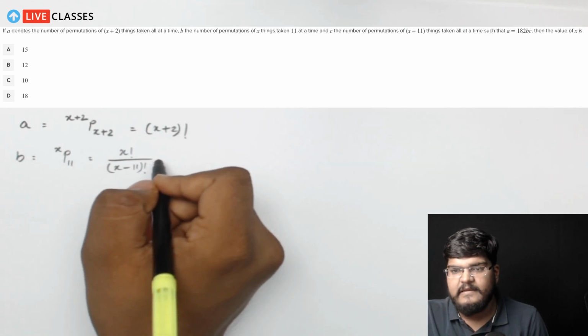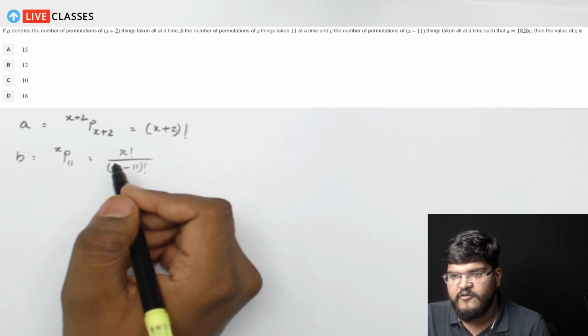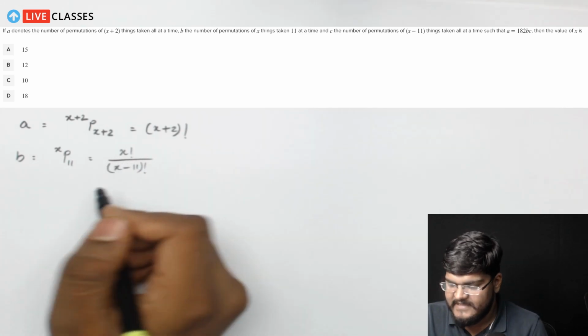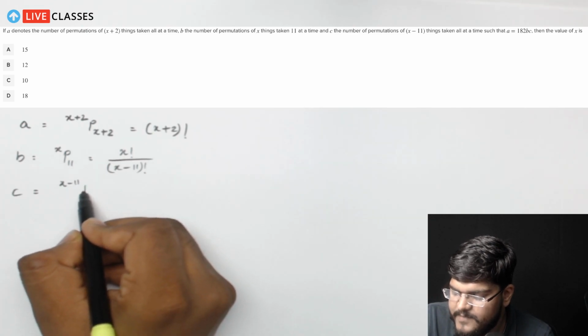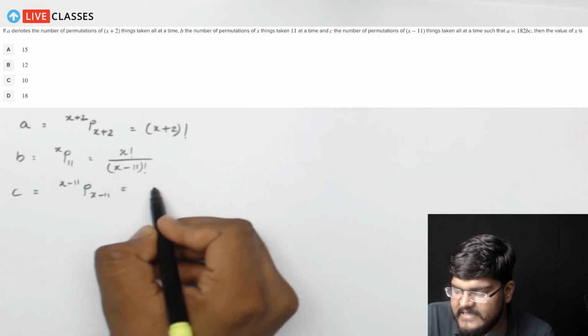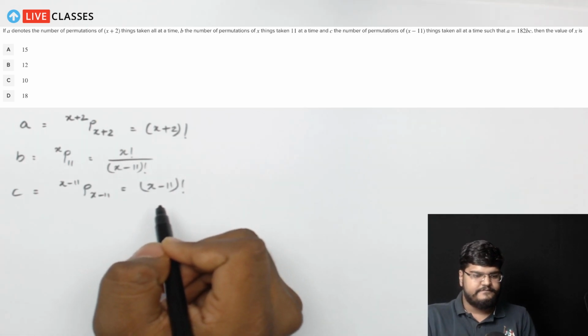And finally we have C, which is the number of permutations of x minus 11 things taken all at a time. So it is going to be x minus 11 P x minus 11, or you can say that this is x minus 11 factorial, right?